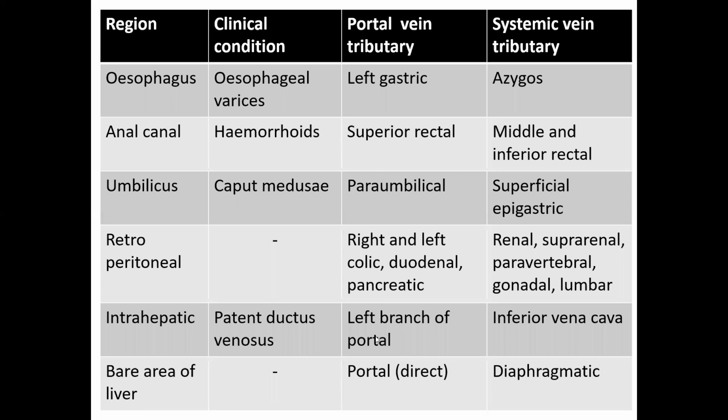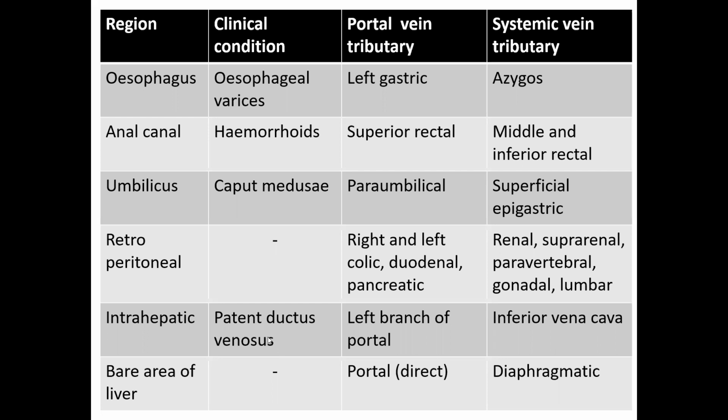Within the liver also, there is a left branch of the portal vein which communicates with the inferior vena cava directly as the ductus venosus in the fetus. After birth, the umbilical vein collapses, and the ductus venosus also collapses. Sometimes the ductus venosus remains patent.